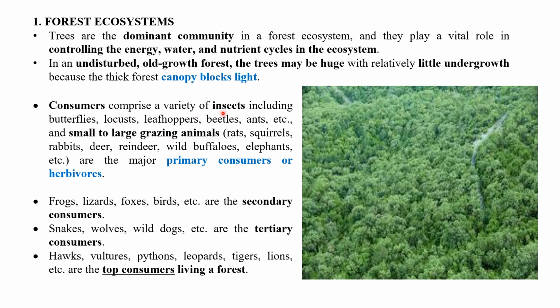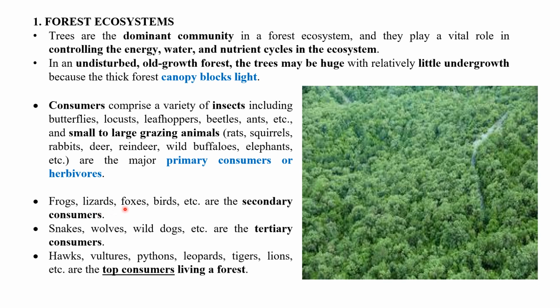Consumers comprise a variety of insects, including butterflies, locusts, leafhoppers, beetles, ants, etc., and small to large grazing animals. Rats, squirrels, rabbits, deer, reindeer, wild buffaloes, and elephants are the major primary consumers or herbivores in the forest ecosystem.